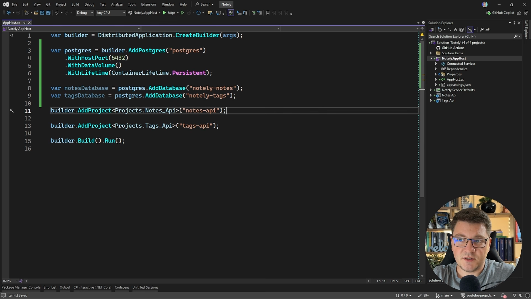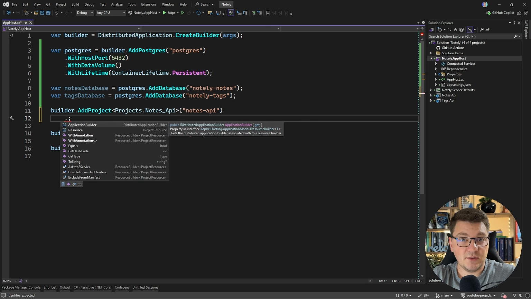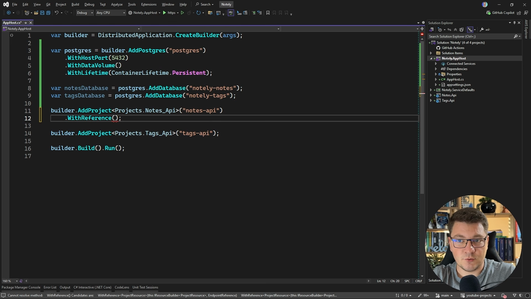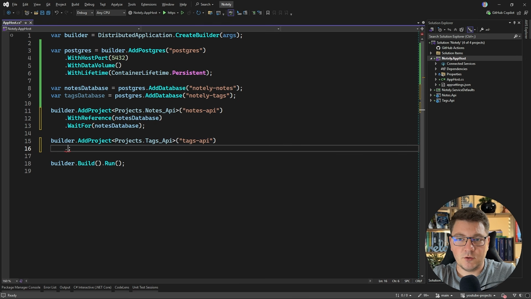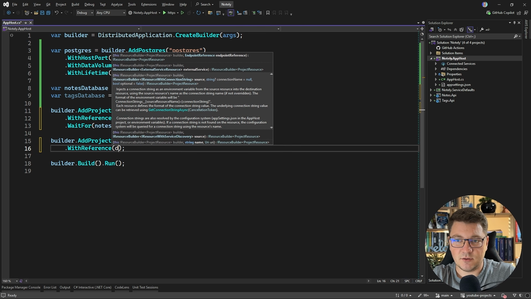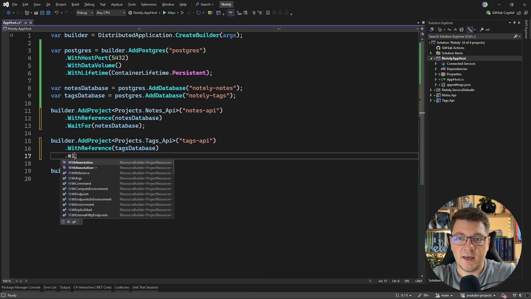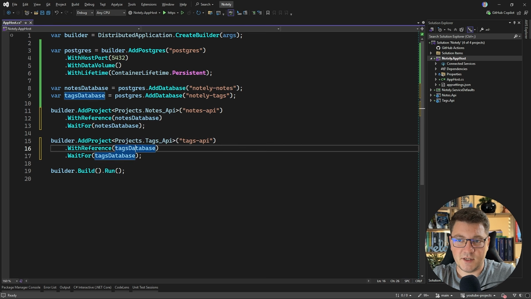So as I said, I'm using the same database server, but I'm hosting different databases on it, which are going to physically separate the data between our two services. So let's reference the notes database in the notes API. I'll also wait for it to start. And we're going to reference the tags database in the tags API. So let's add WithReference tags database and WaitFor the tags database to become available.